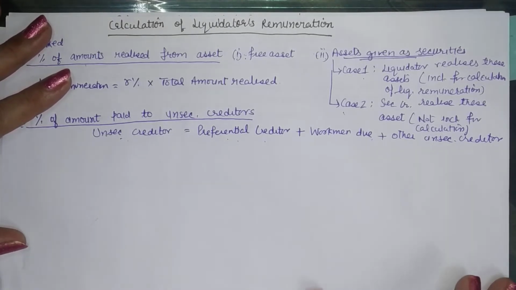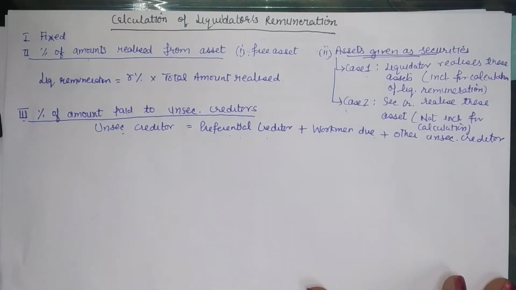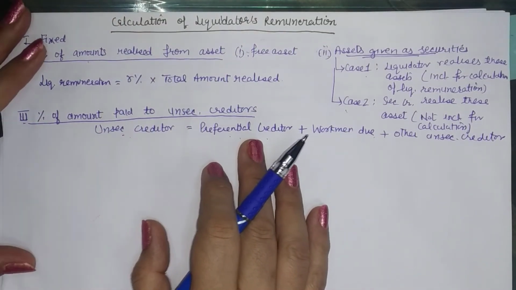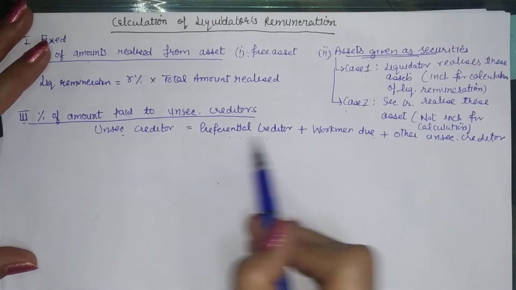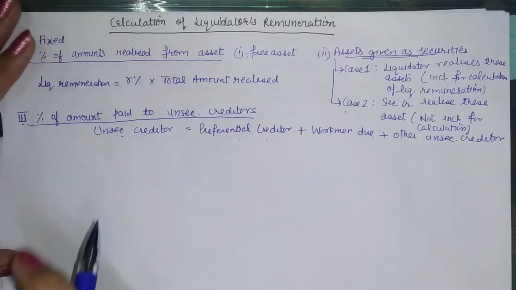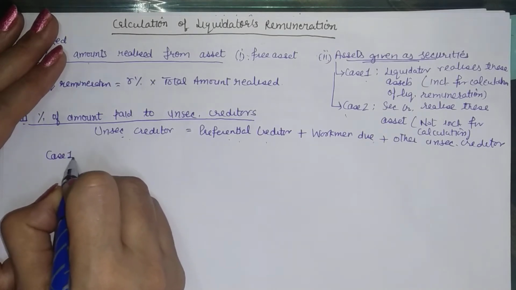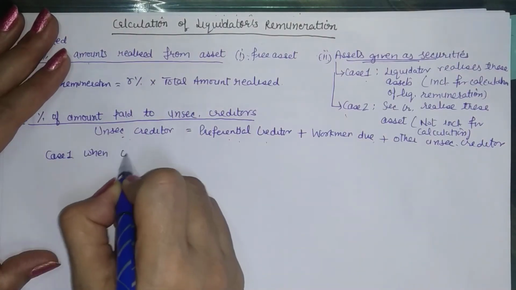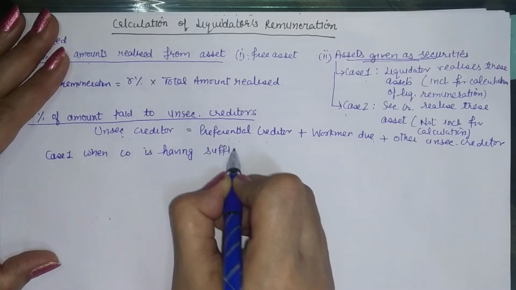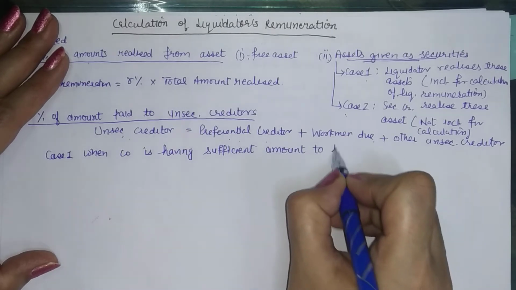Then sometimes our secured liabilities are not fully covered by the assets given as a security, so their unsecured portion can also be included herein if our question requires us. Now, whatever payment is to be made to this total, that is to be taken as the remuneration of the liquidator. Now, herein we may come across two cases. Case 1 is when company is having sufficient amount to pay to the creditors.